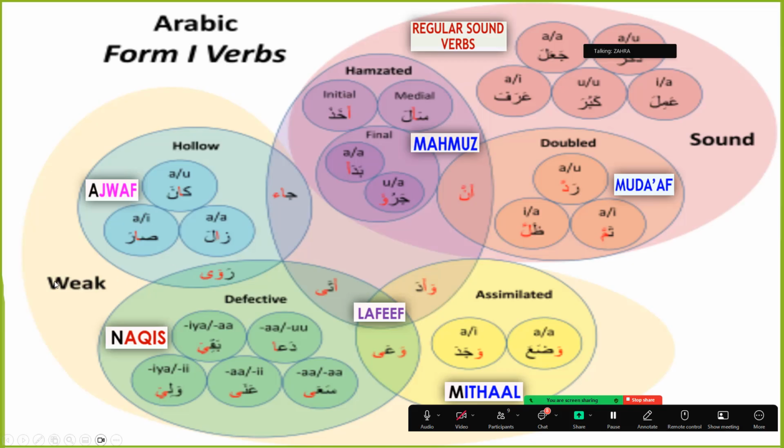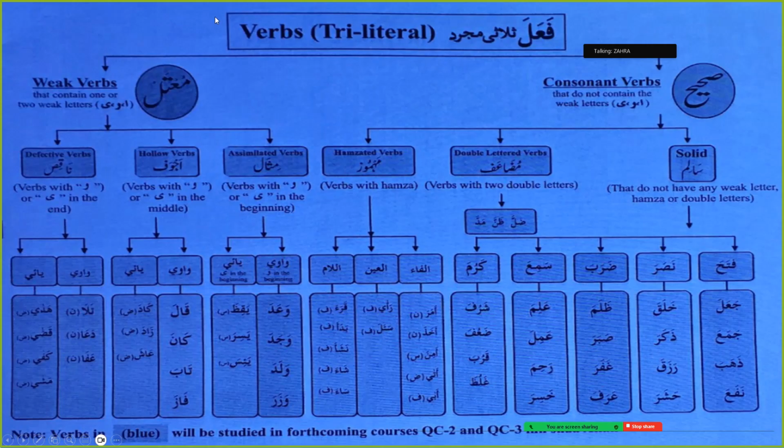Sound verb, and then we have weak verb. And in sound verb we have the mahmuz, the hamzated verb, and then we have the muda'af, the double-lettered verbs, the regular sound verbs, right? And then we have the weak verb. We have mithal, ajwaf, naqis, and also lafif. Triliteral verbs, thulathi mujarrad, are divided into al-af'al as-sahiha, and al-af'al al-mu'tal.